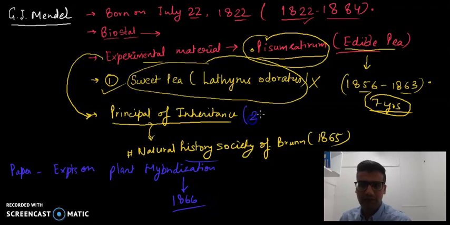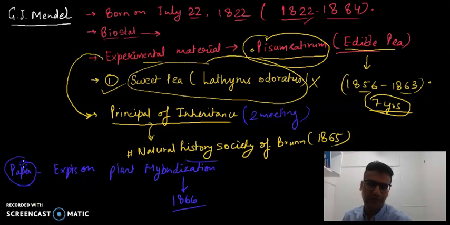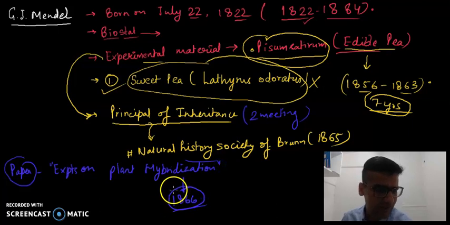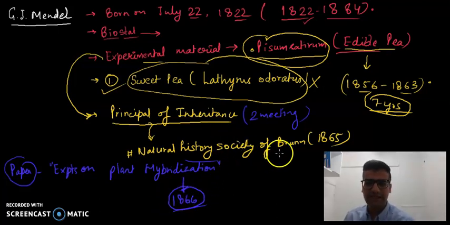The first two meetings were conducted at the Natural History Society of Bern, and then he wrote a paper, Experiments on Plant Hybridization, published in 1866.